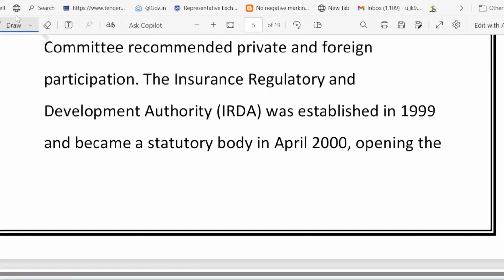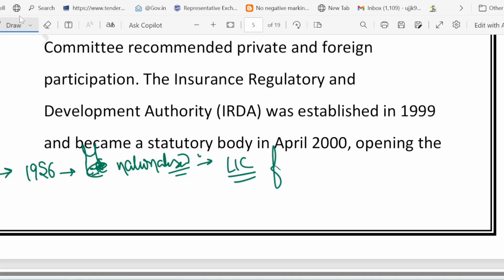So now let's summarize the facts which we have just covered. First thing first, we talked about 1956. What happened? Life insurance was nationalized and LIC was formed. LIC was formed in 1956 after merging 245 companies.